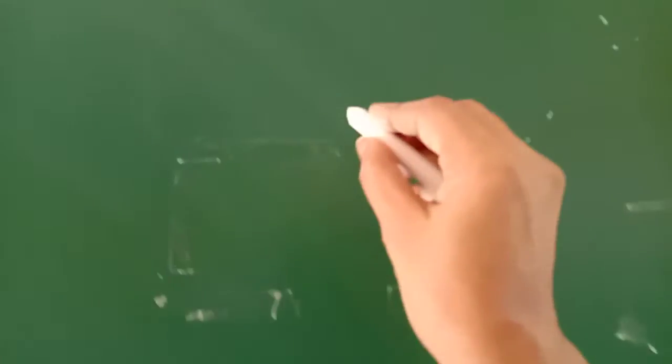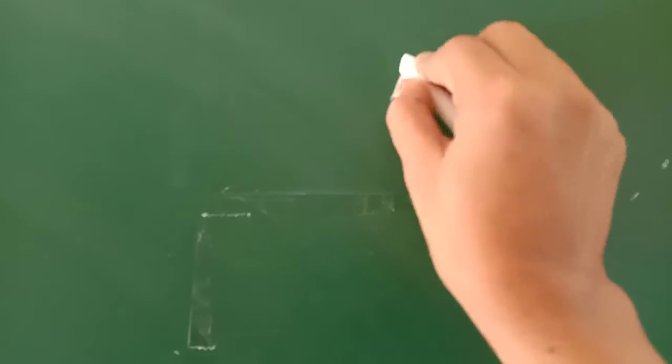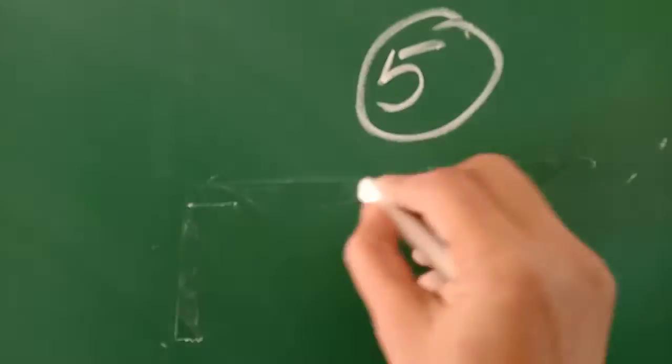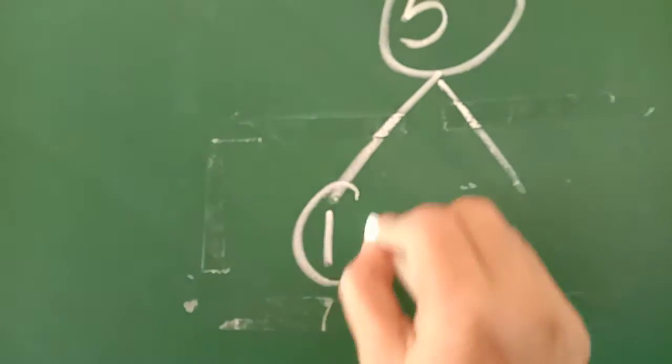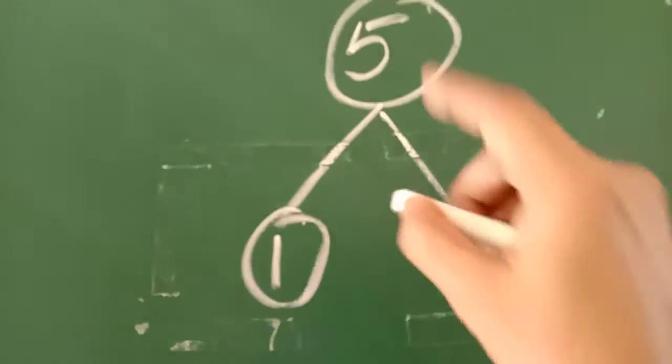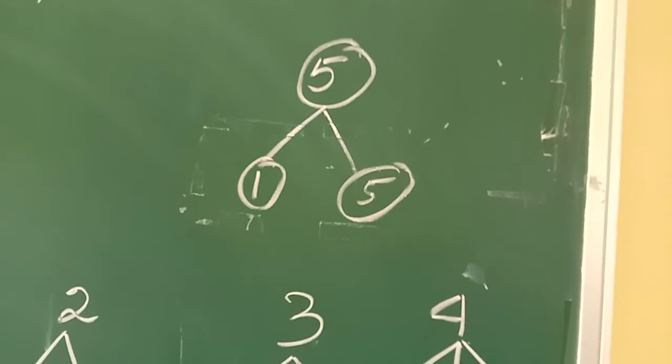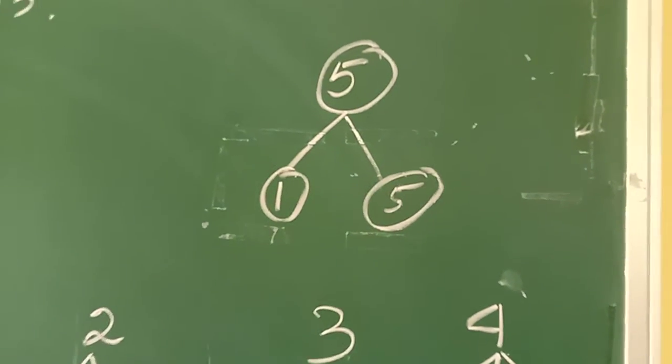Can you tell me, is 5 a composite number or a prime number? How many factors does 5 have? 1 and 5 only. Now tell me, is 5 a composite number or a prime number? Yes, it is a prime number.